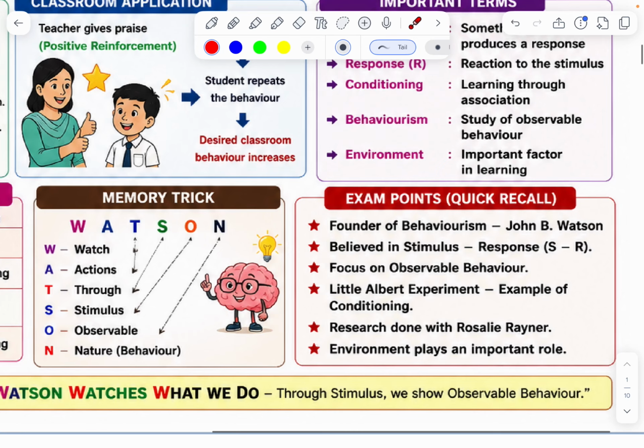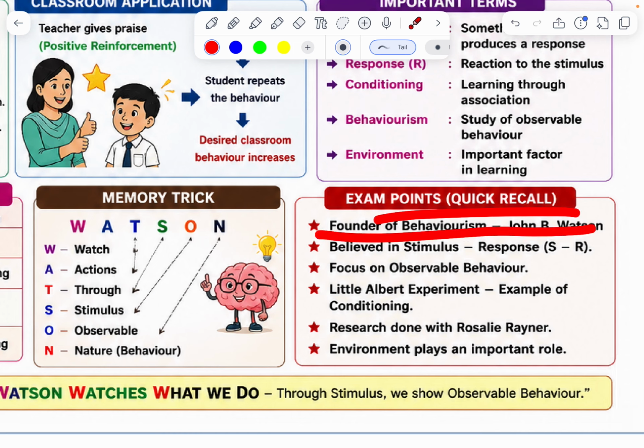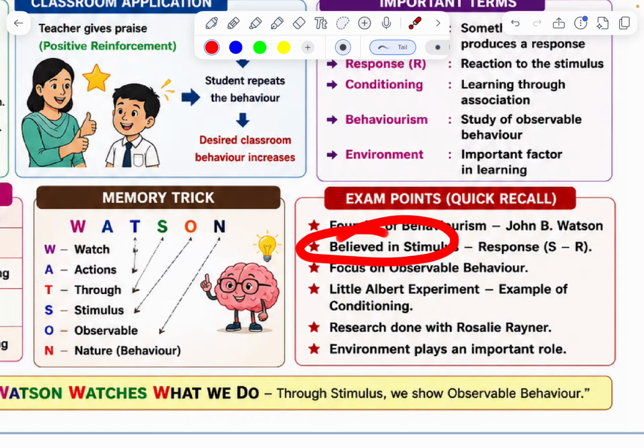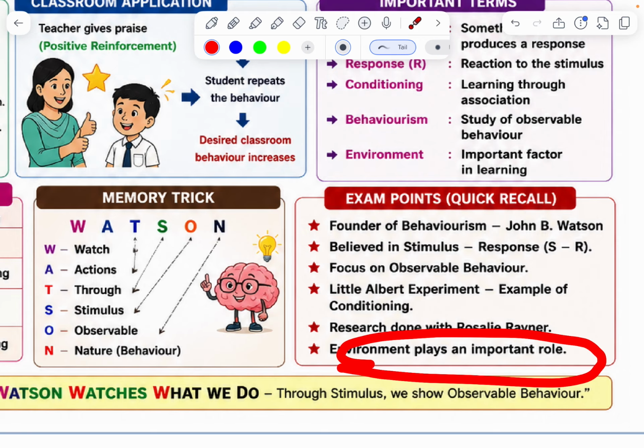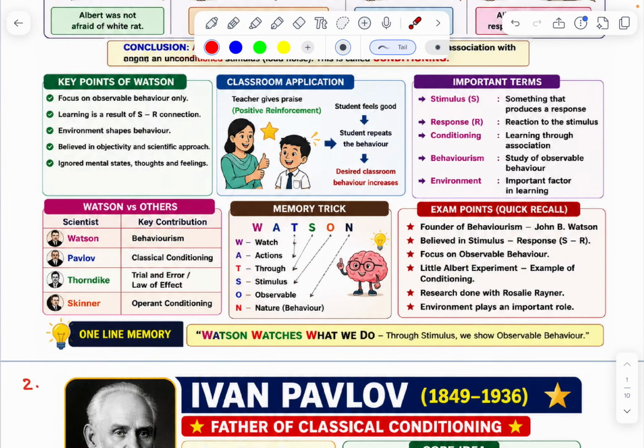Exam point of view, quick recall. Founder of behaviorism, John B. Watson, believed in stimulus and response, SR. Focus on observable behavior. Little Albert experiment and white rat. Research done with his friend Rayner. Environment plays an important role. This is the first one.